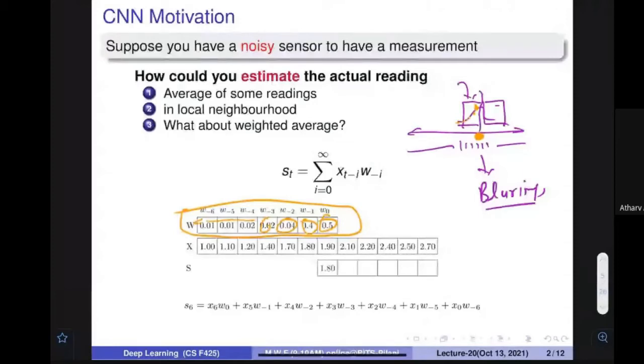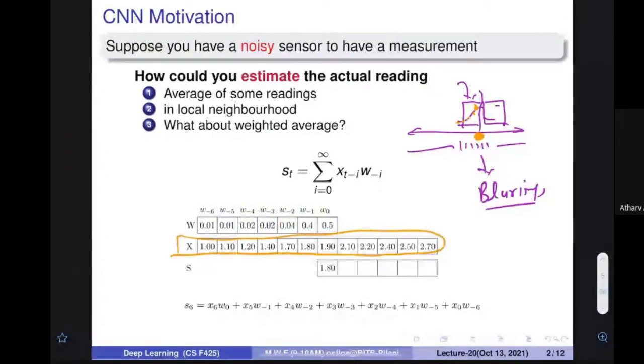All right. So let's assume that the signal value you are going to get from your scanner or your sensor is this. So what is the value? The initial value is 1, then 1.1, 1.2, 1.4, 1.7, 1.8, 1.9, 2.1, 2.2, 2.4, 2.5, 2.7. So these are the values that I'm going to get.